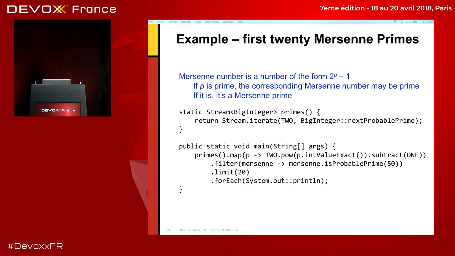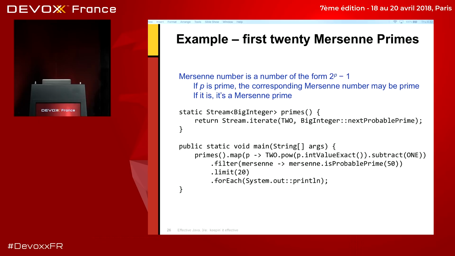And then .limit(20) just says, give me the first 20 of these Mersenne primes. Don't give me all of them, because there are infinitely many, but lazily evaluate that stream and stop when you get to the 20th one. And then finally, the terminal operation of this stream pipeline says, for each of these 20 Mersenne primes, call the method reference System.out::println, a static method reference, on each one.